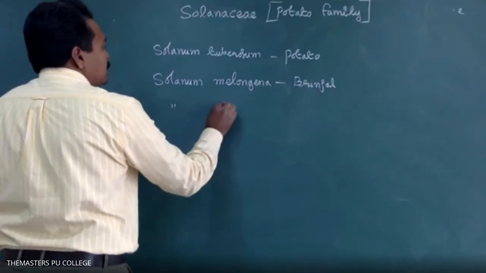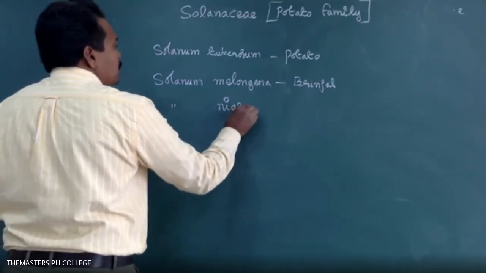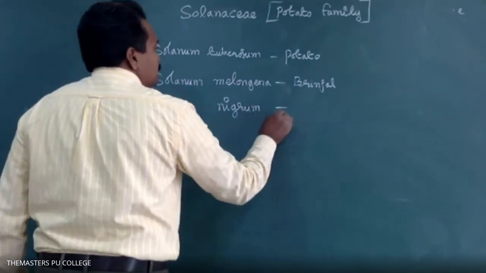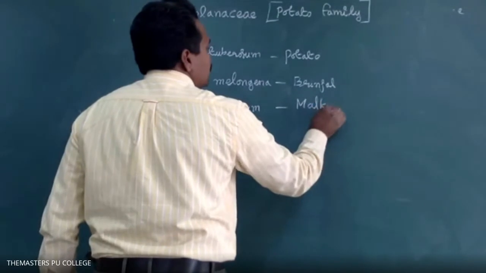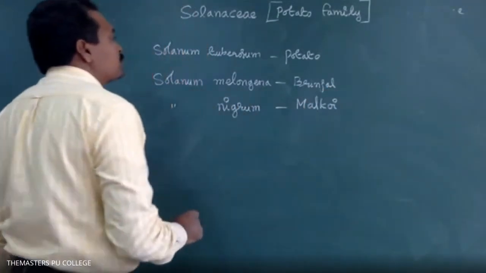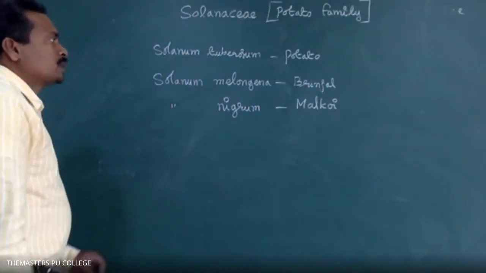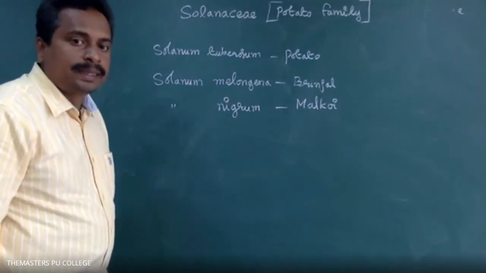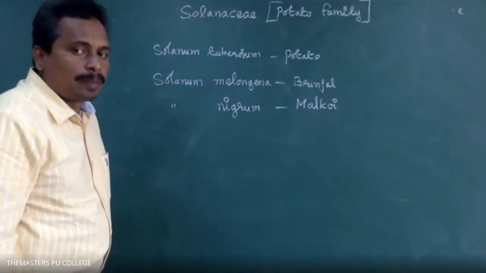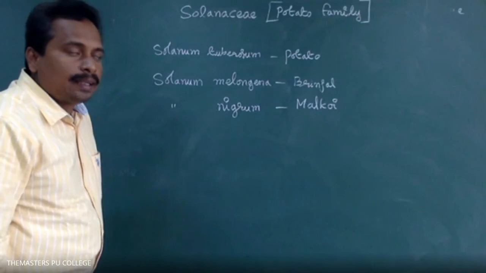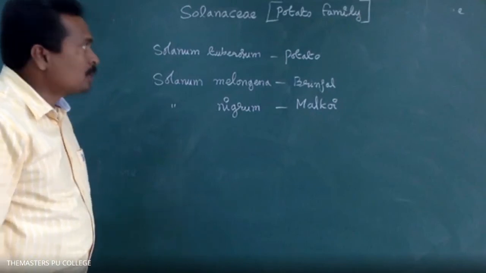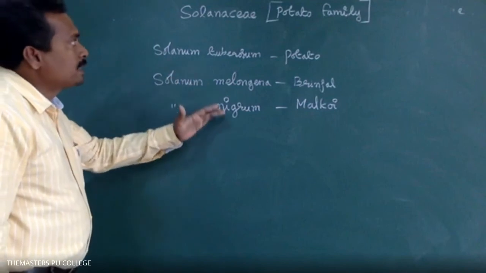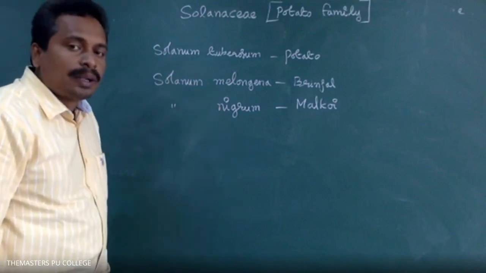Solanum nigrum. So potato, brinjal, chili, Capsicum frutescens, and Lycopersicon esculentum, tomato plants, are a few examples of the Solanaceae family.